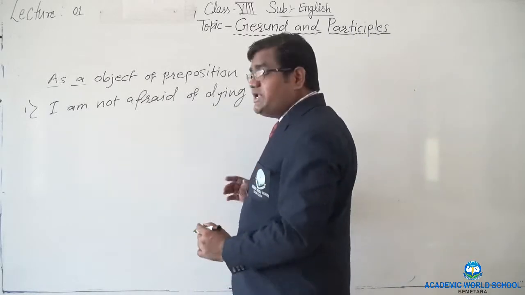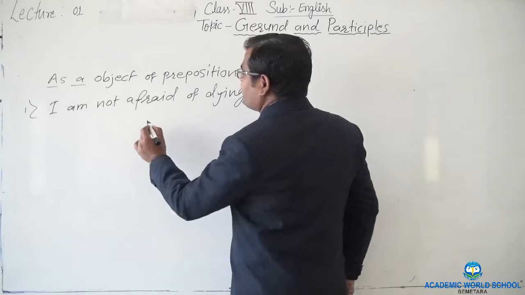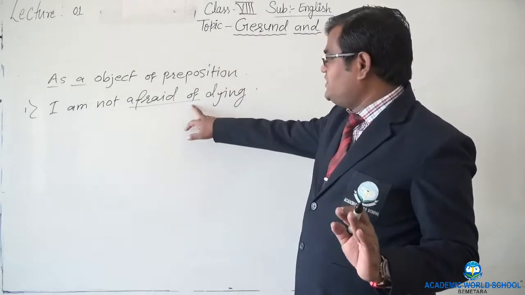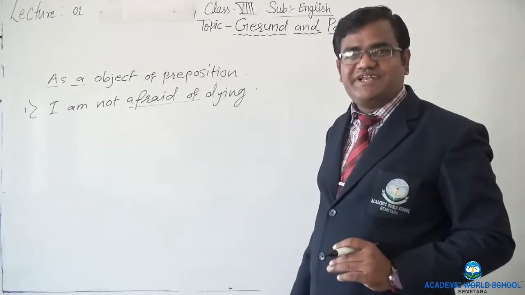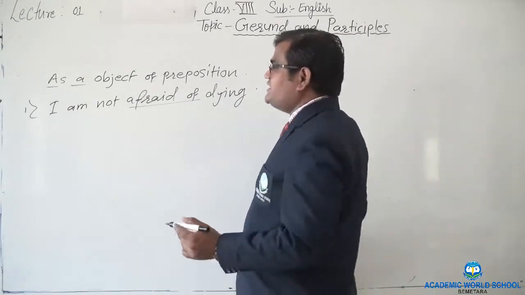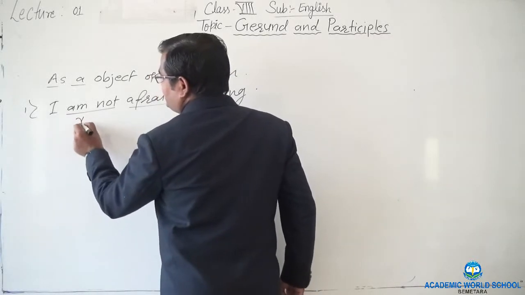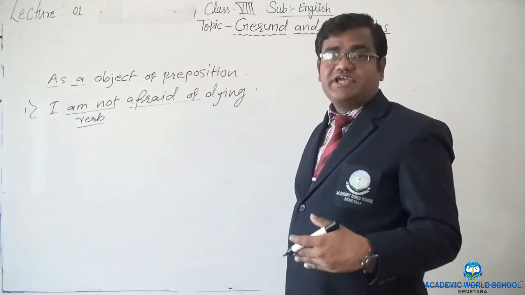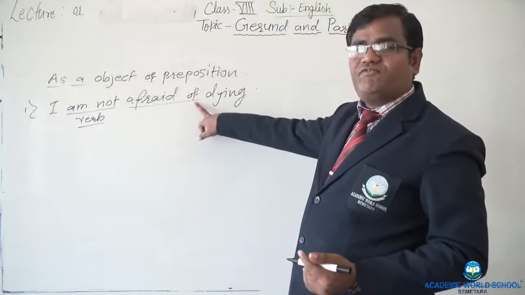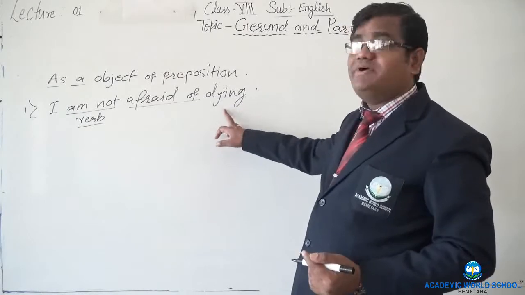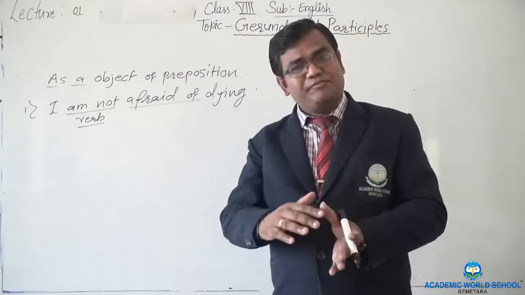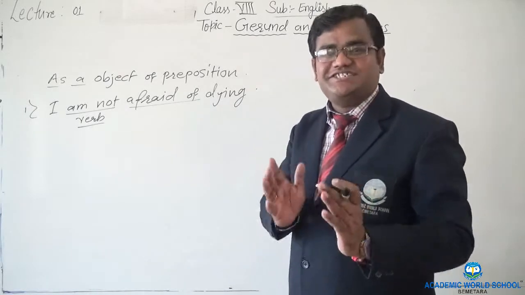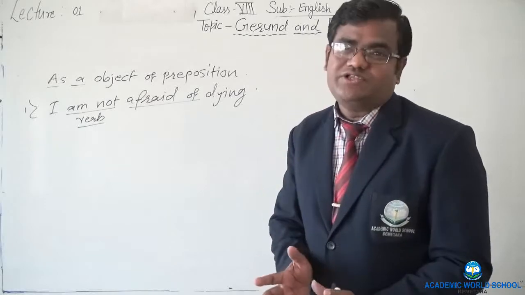Now, here we are talking again about the subject here. Afraid of is the phrase that has been used. Right? There is no action actually here. And dying, is it the verb of the sentence? No, not at all. Here the am or not, here it is functioning as the main verb of the sentence. Linking word also we can call here instead. So after of we have used ing to the verb. Die is the verb plus ing we have taken. So again it is functioning here as a gerund, as a noun also.